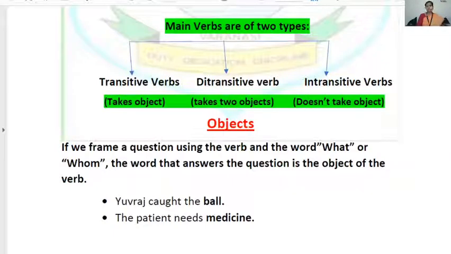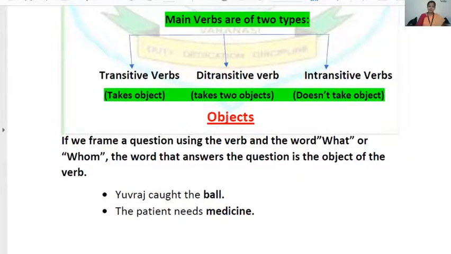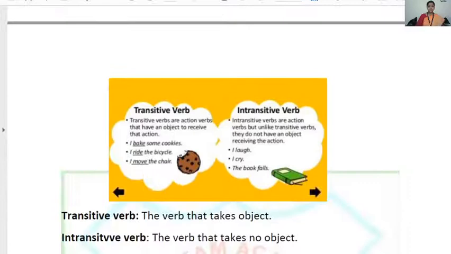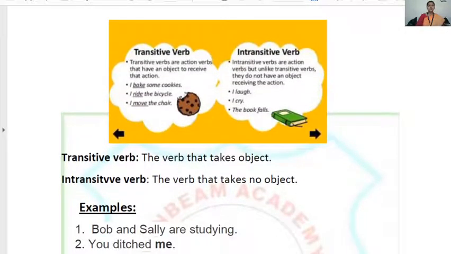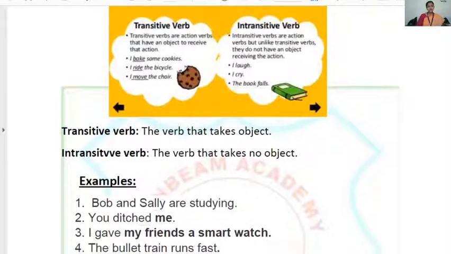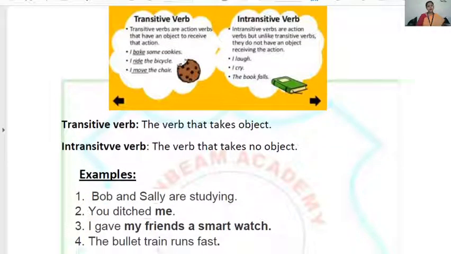But if I am not getting the answer, then that verb is intransitive. So, after understanding the object, it is easy to understand the difference between transitive and intransitive.